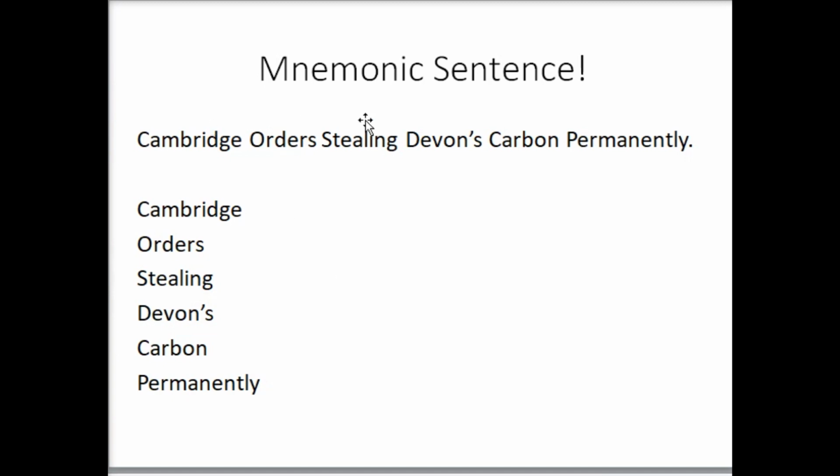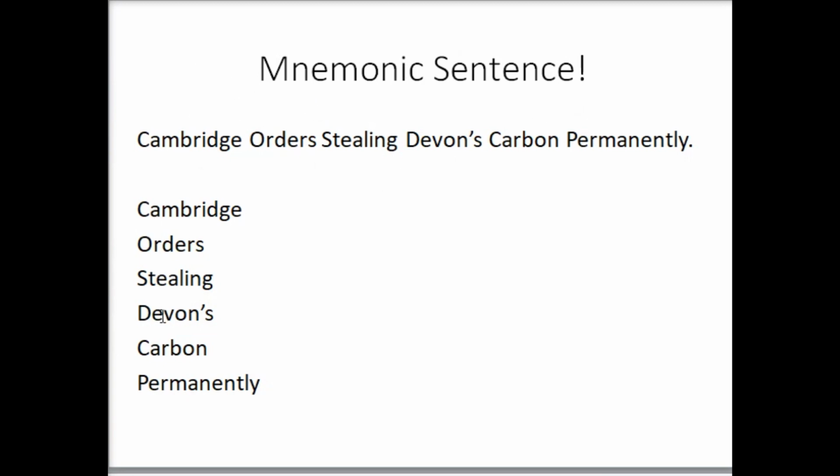Cambridge orders stealing Devon's carbon permanently, right? Cambridge is a place, Devon is a place, so the people of Cambridge order the stealing of Devon's carbon permanently, right? So if you remember all of this, like for example, if I was to say, who ordered the stealing, it would be Cambridge. What did Cambridge want stolen? Devon's carbon. For how long? Permanently.